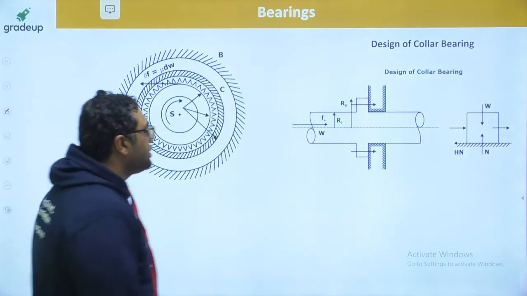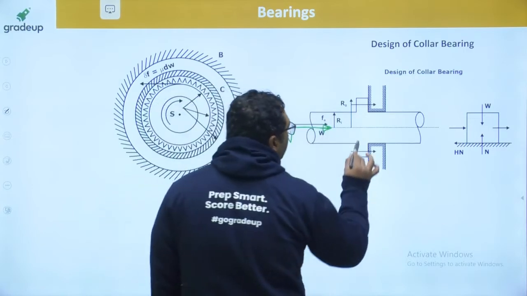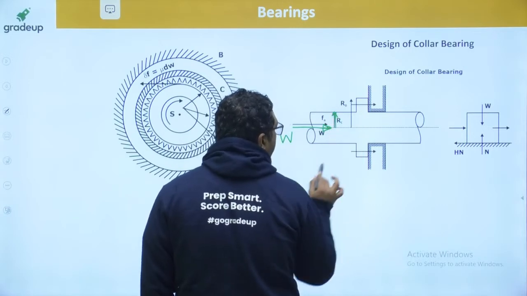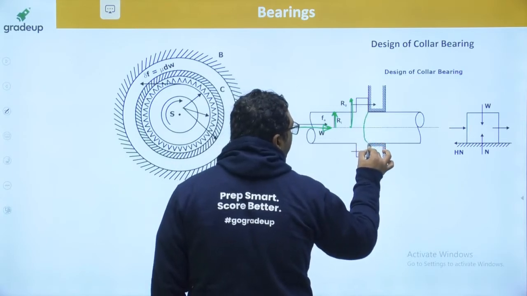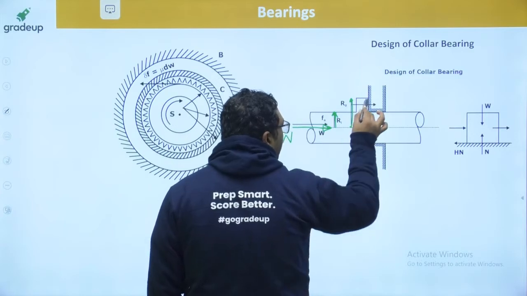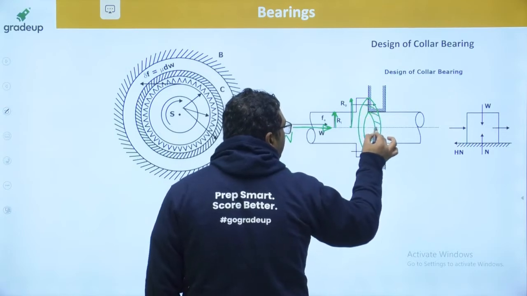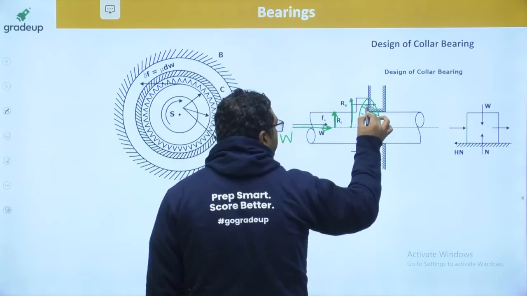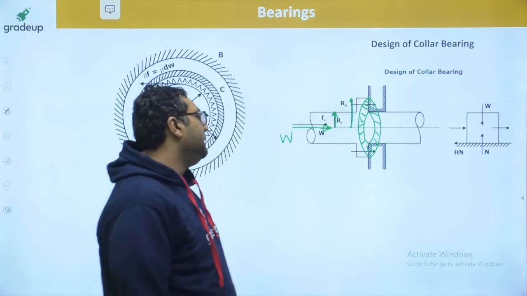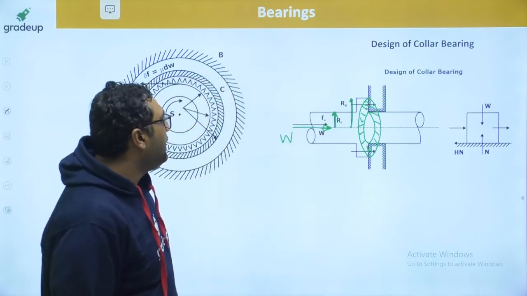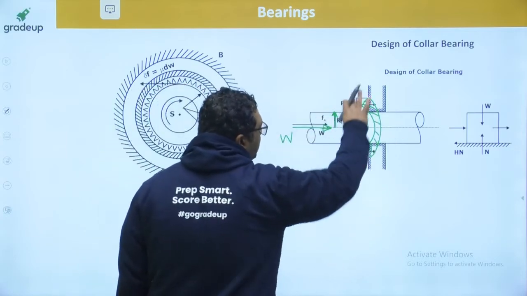As I said, this is the shaft and we are applying W in the axial direction. You can see Ri is the radius of the shaft and R naught is the radius of the collar. Obviously the contact starts from this surface, from Ri, and the contact will be there up to R naught. So this is the contact surface between the collar and the bearing. Whenever you apply this W, it will be borne by the contact of the collar and the bearing. So this W is borne by this surface area.